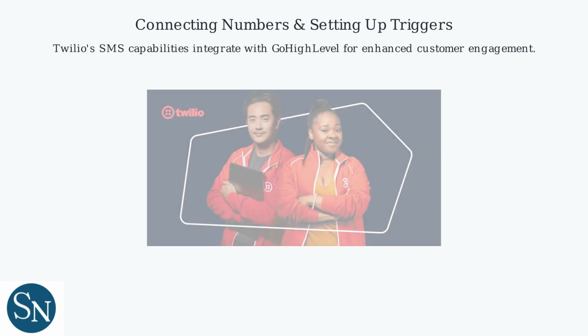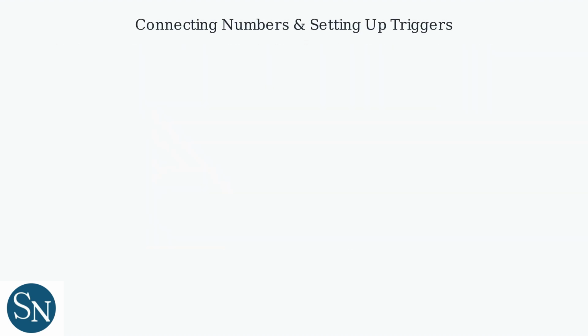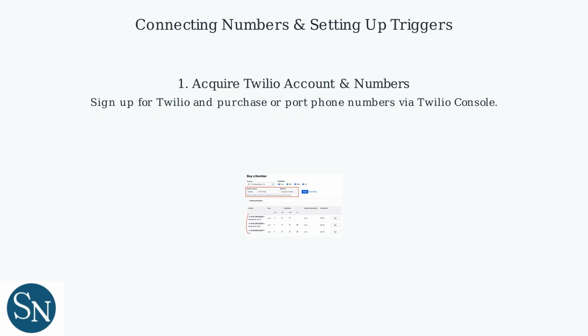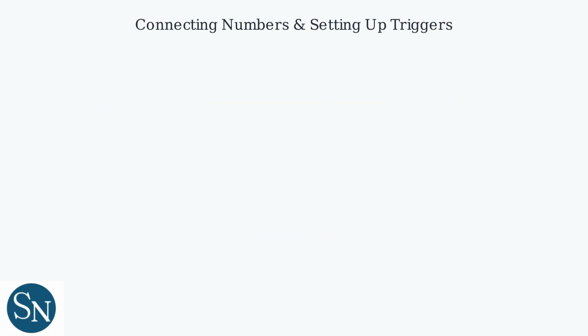Twilio's SMS capabilities integrate with GoHighLevel's CRM and marketing automation platform for enhanced customer engagement. This involves connecting phone numbers and setting up triggers for automated responses. First, acquire a Twilio account and purchase or port phone numbers via the Twilio console.